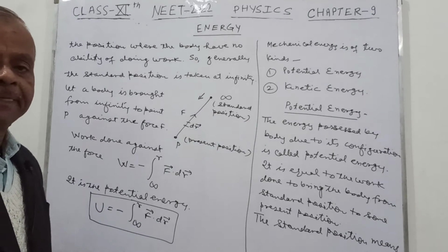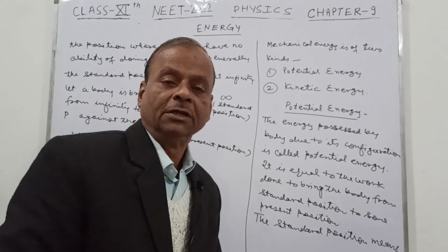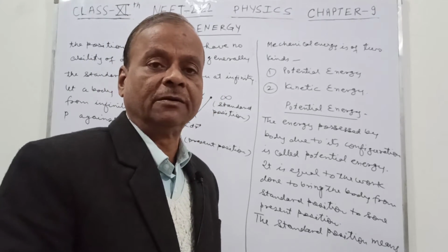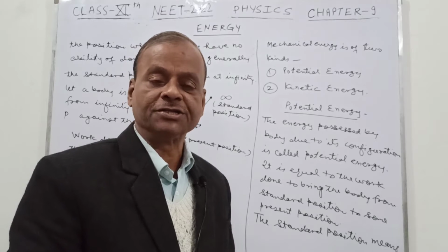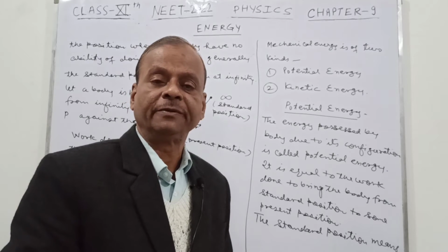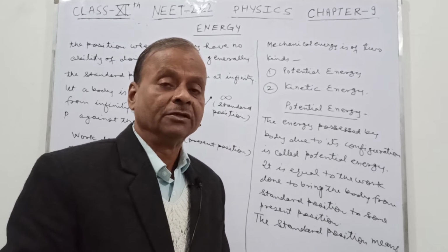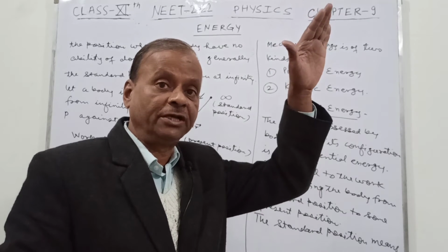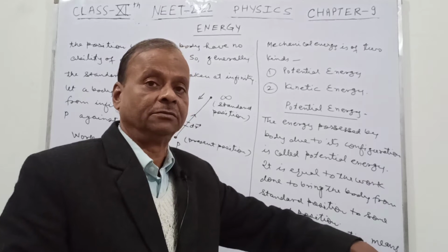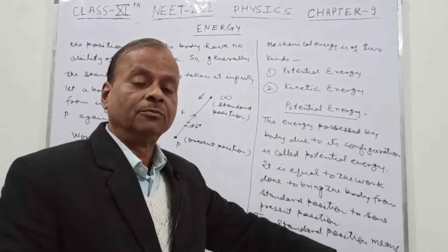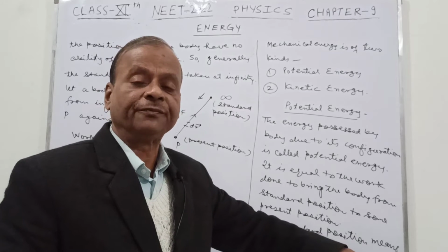Suppose you have a body at infinity, where the ability of doing work is zero, then definitely there will be no energy at all. So that is the standard position. From that standard position, we are bringing the body to the present position. So the work done in going from infinity to the point P, or the point of observation,